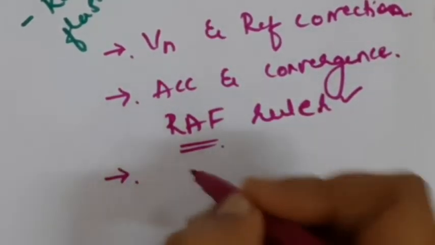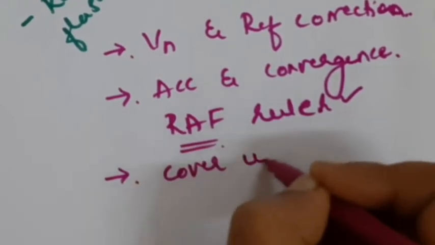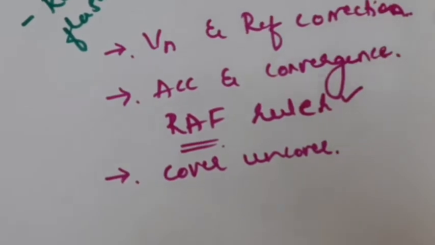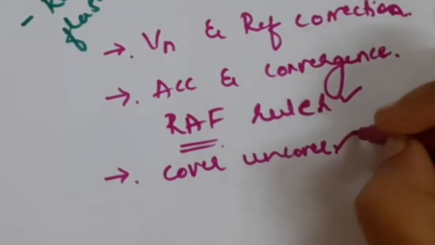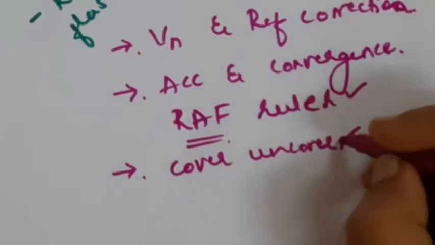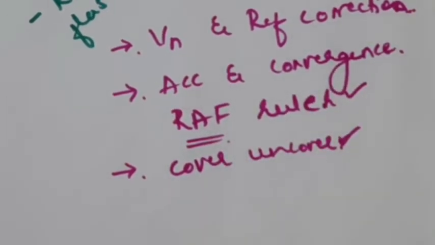So do cover uncover test. There may not be obvious squint, which means when you do your Hirschberg's test, the corneal reflexes may still be in the center, but when you do cover uncover test, the hidden squint may get manifested. So to look for the phorias, do cover uncover test, then you may find some intermittent exotropia, and that could be the reason for headache.